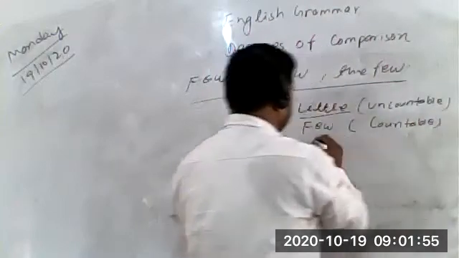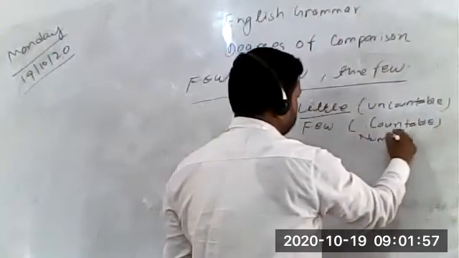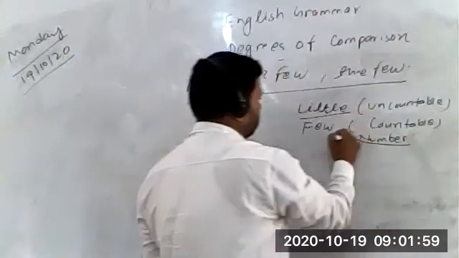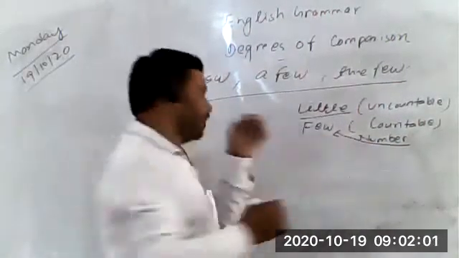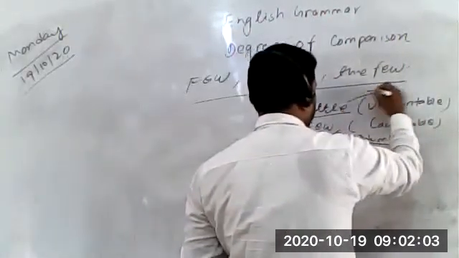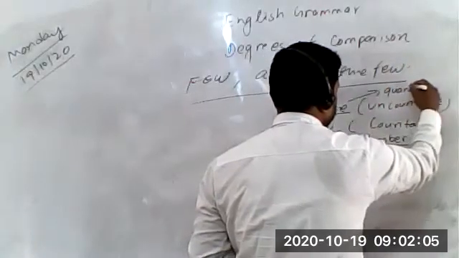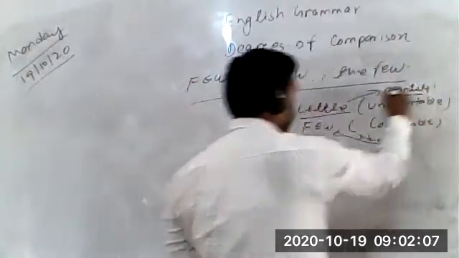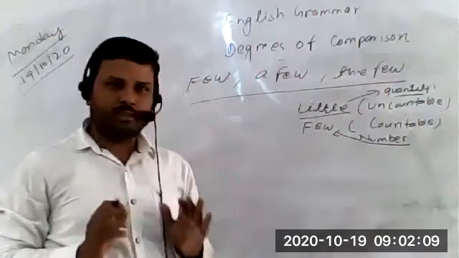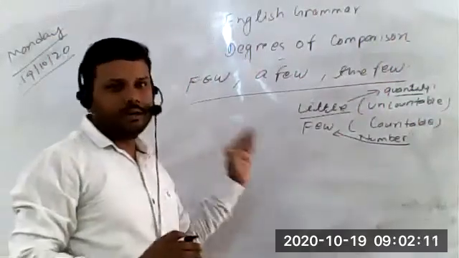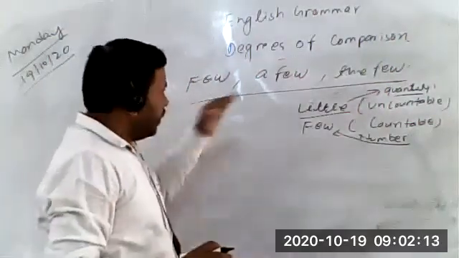It shows the number. What does few show? It shows the number, संख्या के बारे में बताएगा, and little shows the quantity. Little क्या show कर रहा था? Quantities. This is the only difference between few and little, and the rule is the same.